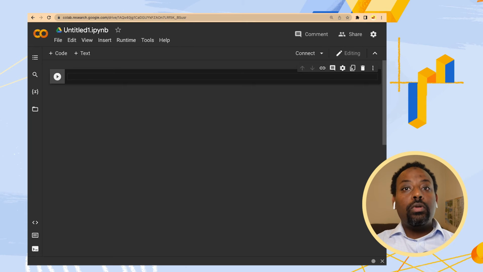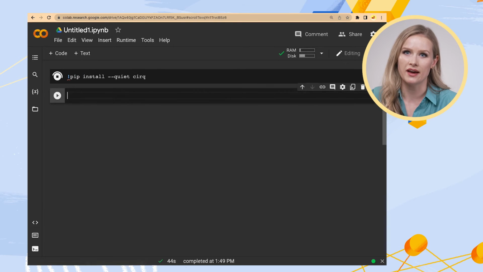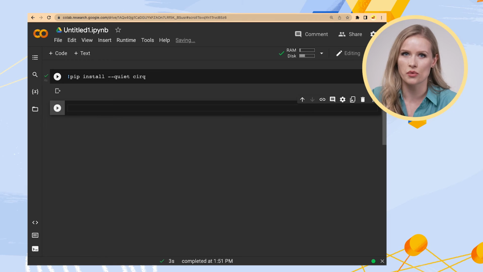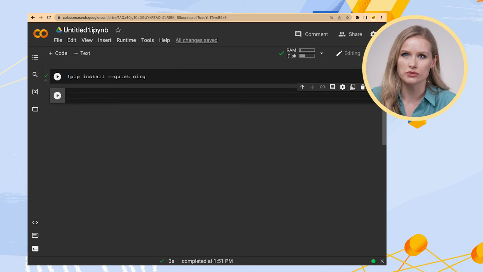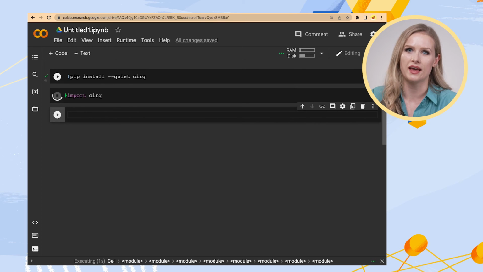Once you've logged into Colab, you can immediately create a new notebook and start writing your code. So now that we are in our Colab notebook, we can install Cirq using pip install cirq. And if we want to do this in quiet mode, we just add --quiet. Shift-Enter will run this line. And then we need to import Cirq by writing import cirq and running again by pressing Shift and Enter.